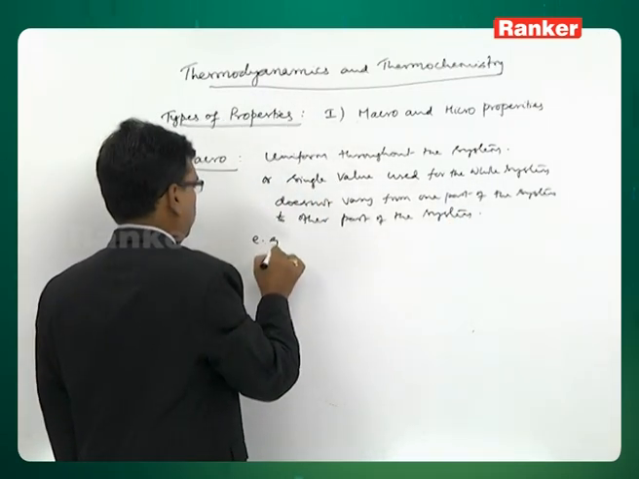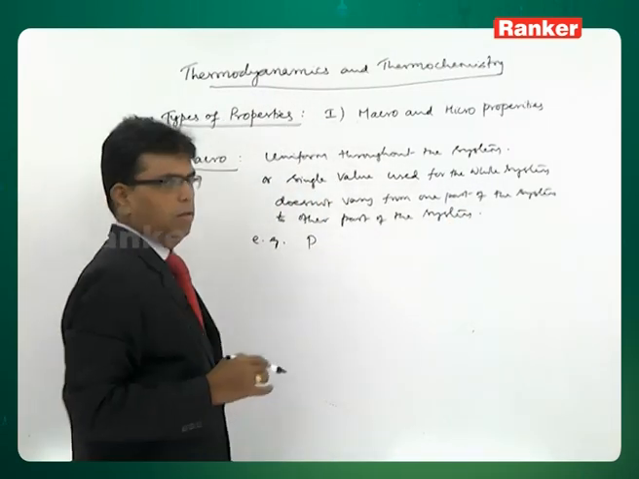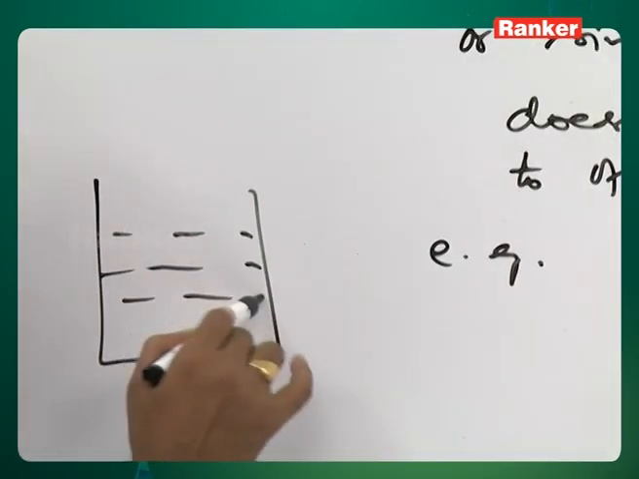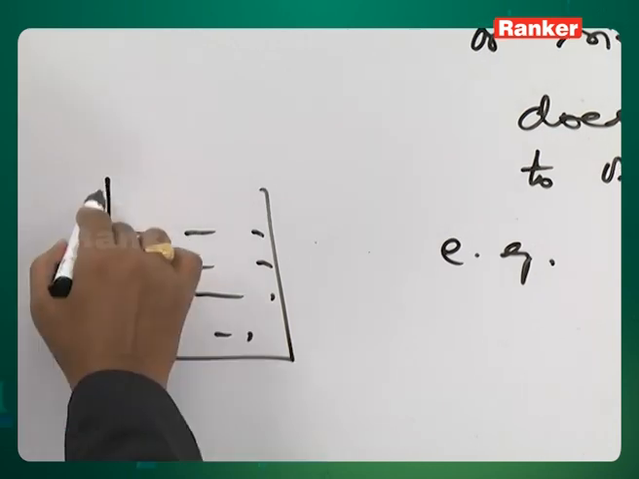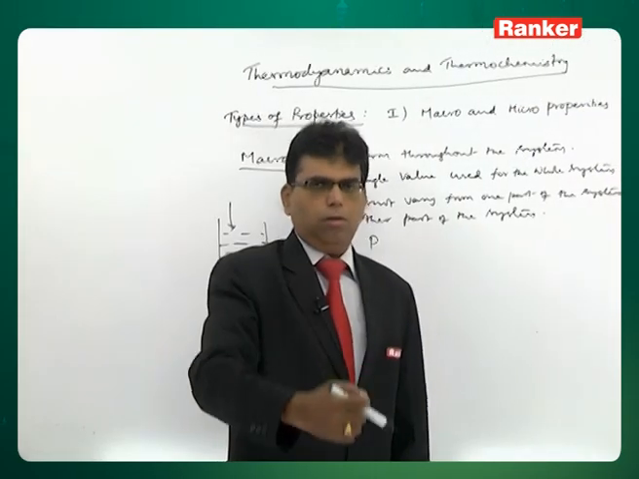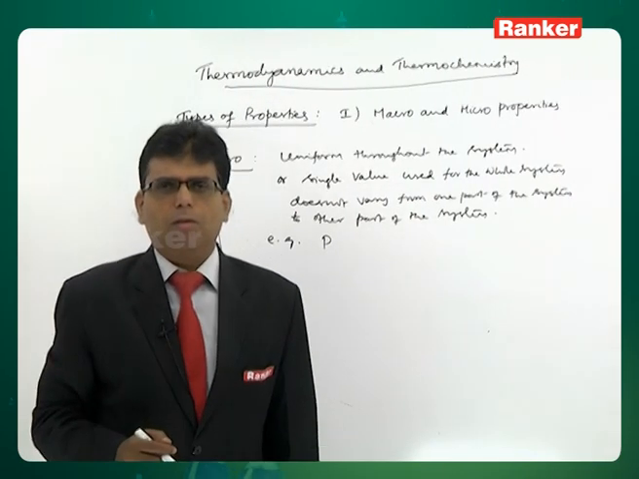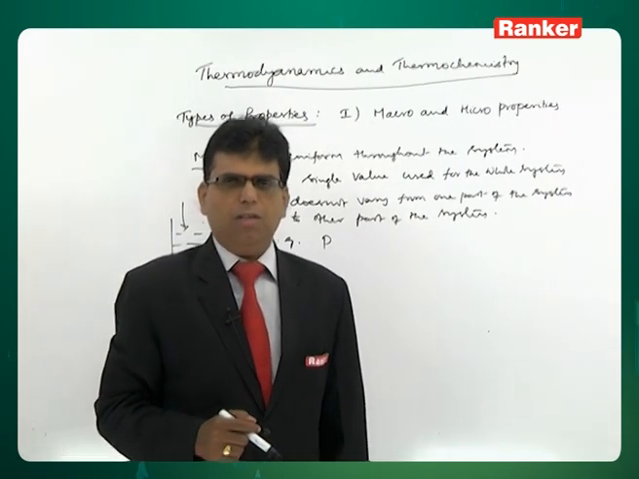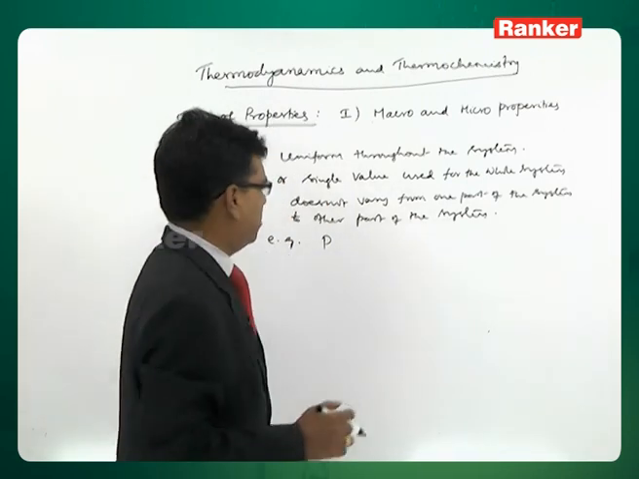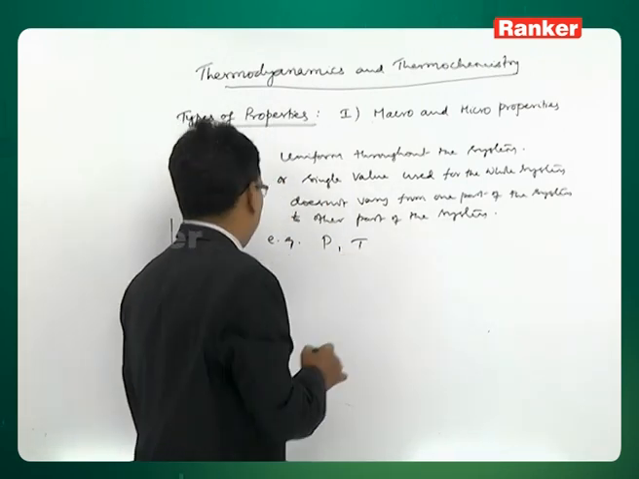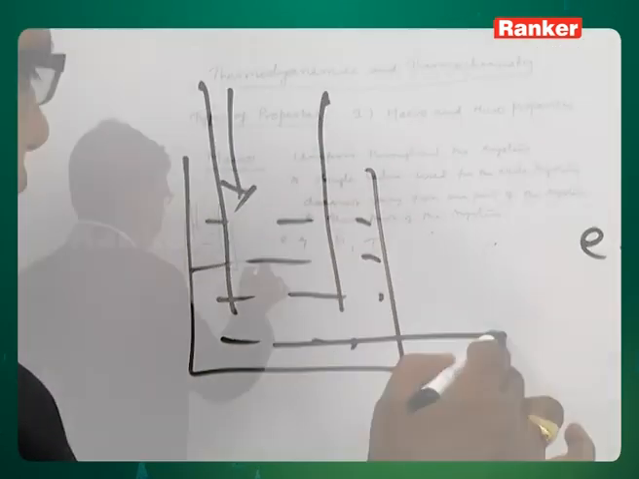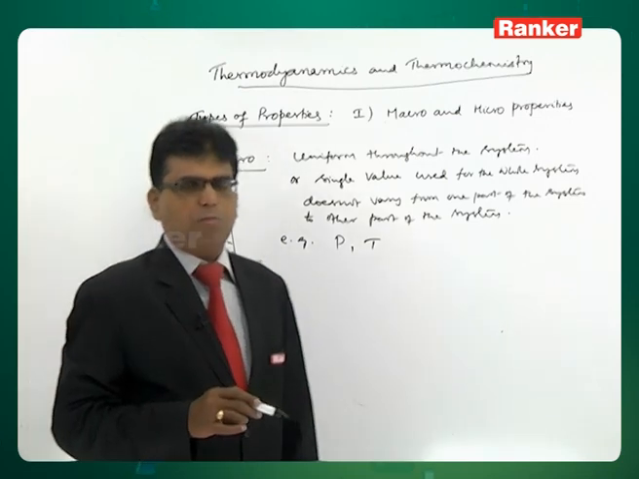Example, pressure. Suppose we take a gas in a vessel and if you want to measure the pressure with the help of a piston, on moving the piston, if you vary the pressure and if you measure the pressure throughout the vessel, it is the same. Temperature, whether you measure the temperature over here or over here or like this, from any part of the system the temperature will be same.